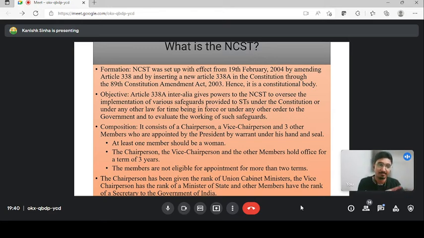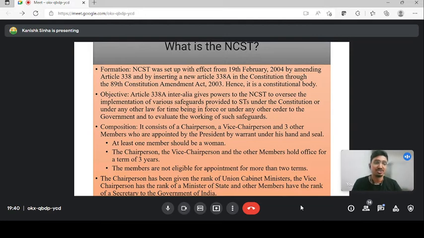There is a difference between appointment and election. Appointment is done by a person on the post of president or governor. Elected is when you get the vote of someone. So after 2 tenures, that is 3 plus 3, if Aviraj completed a tenure of 6 years, then he will not be eligible to be appointed again. A very important point that you will get in your current affairs question is that the chairperson is given the rank of Union Cabinet Minister, the vice chairperson the rank of Minister of State, and the other members are at the secretary level.